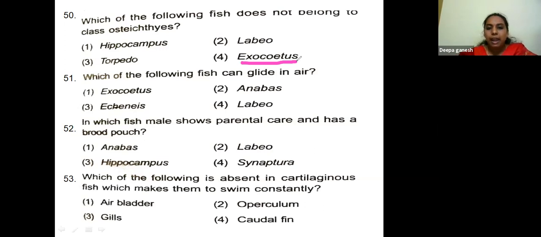When you come to the Echinus and Anabas, it's a bony fish. Exocetus is also a bony fish. What about Hippocampus?